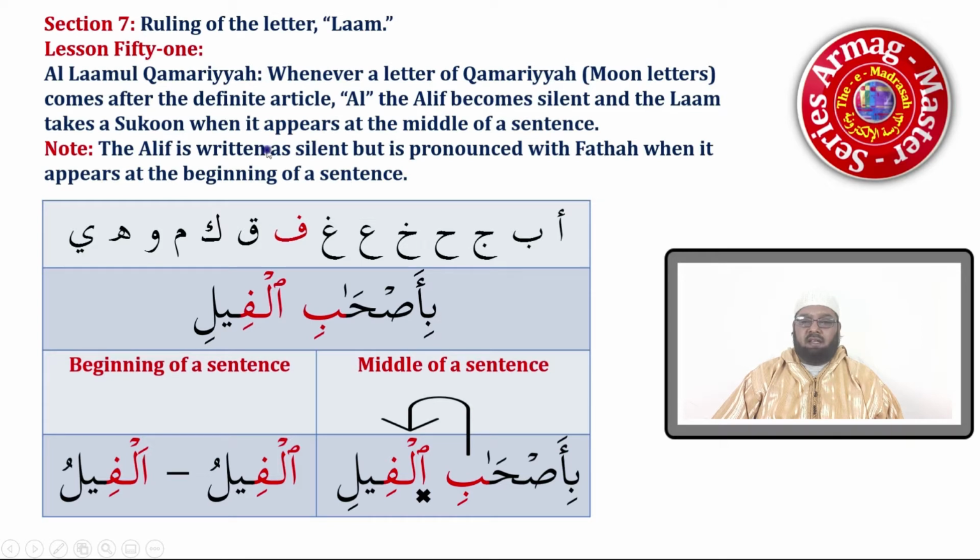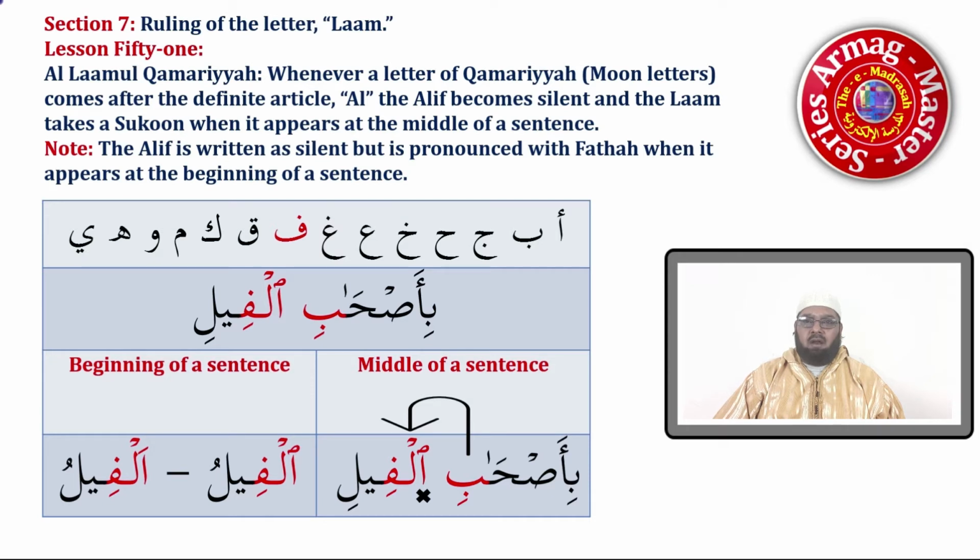The alif is written but silent, though it is pronounced with fatha when it appears at the beginning of a sentence. So when a Qamariyyah letter or a moon letter comes after alif and lam in the middle of the sentence, the alif will be written but silent, and the lam will take a sukoon.